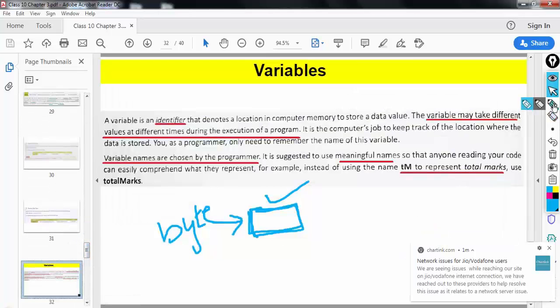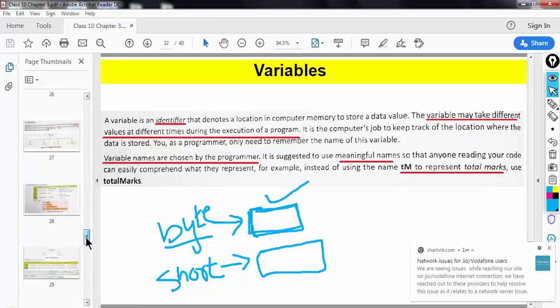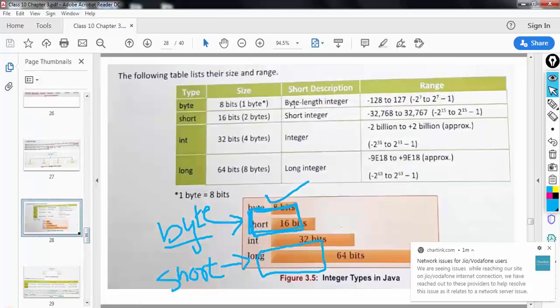Similarly, if I create one more box which is slightly larger, let's say this is short. Short is slightly larger than byte, isn't it? So what is the size of short type? It is 2 bytes.